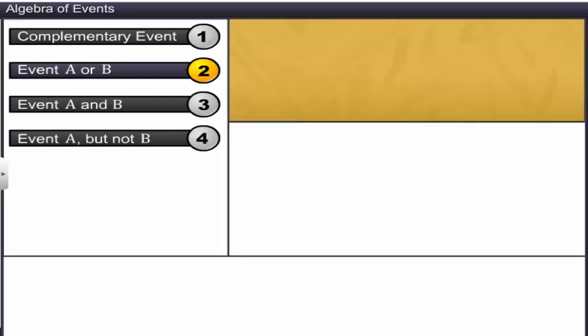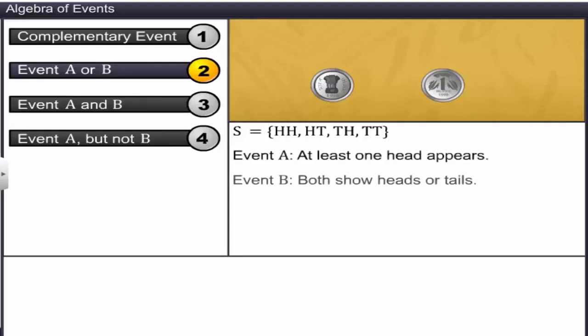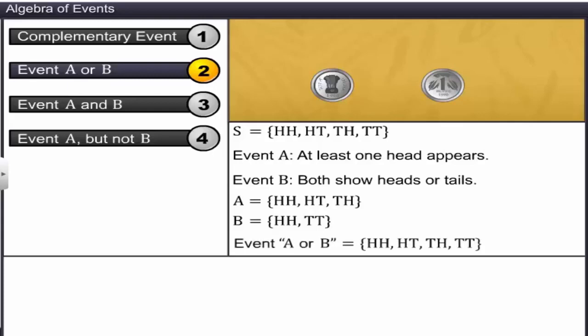The sample space is obtained as HH, HT, TH, and TT. Consider these events associated with S. Therefore, the outcomes of the events are obtained as shown. Now, event A or B is obtained as HH, HT, TH, and TT.